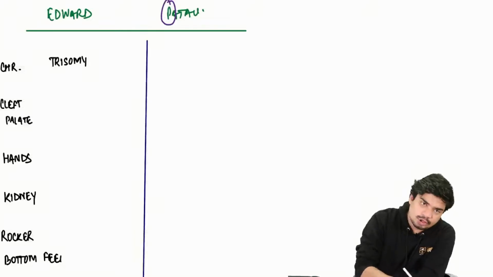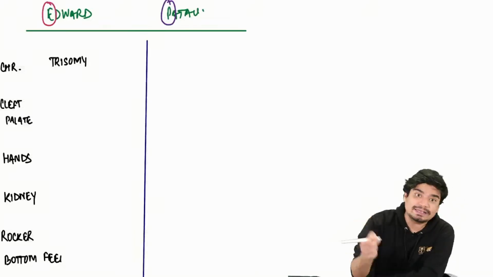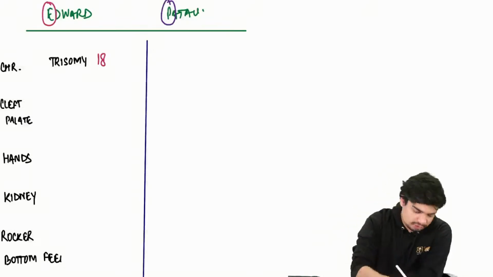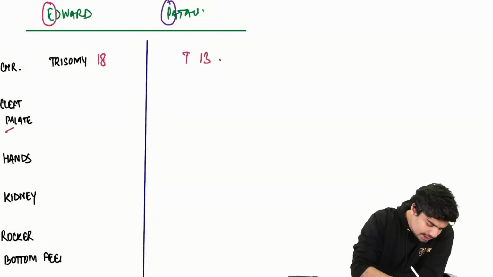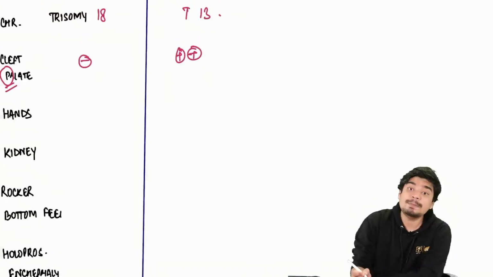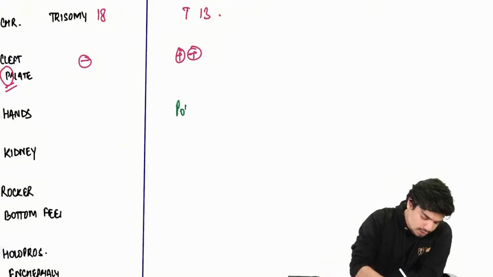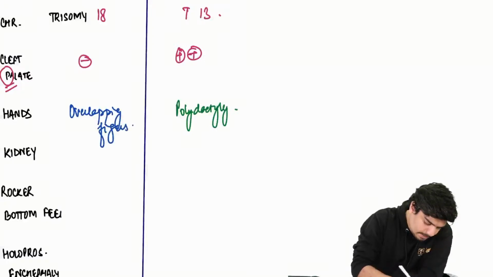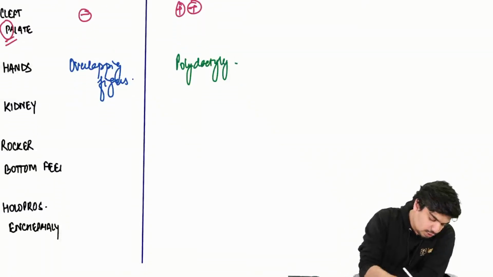Now, in Edward syndrome, E for Edward, E for 18: trisomy 18. P for Patau, P for puberty. When does puberty start? At 13 years of age. So it's going to be trisomy 13. Cleft palate, you're hearing the sound of P, so cleft palate is there in Patau, not in Edward. As far as hands are concerned, P for Patau, P for polydactyly. As far as Edward is concerned, you will see overlapping fingers.